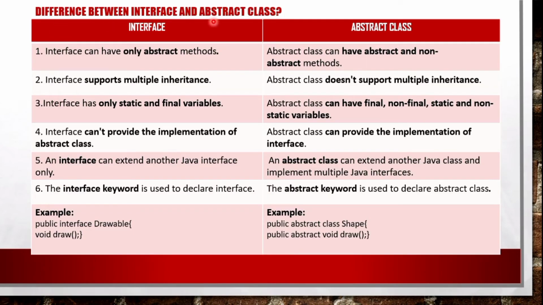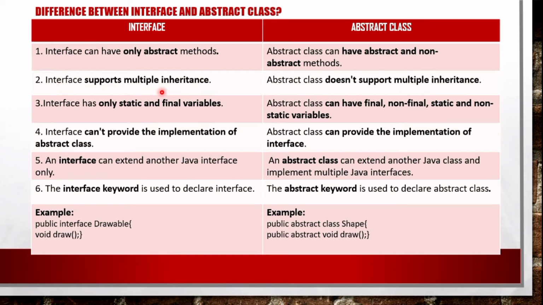Difference between interface and abstract class. An interface can have only abstract methods, so other methods are not allowed. But in an abstract class, we can have both abstract methods and non-abstract methods. I mean, normal methods are also allowed in an abstract class. So let's go to the next point.